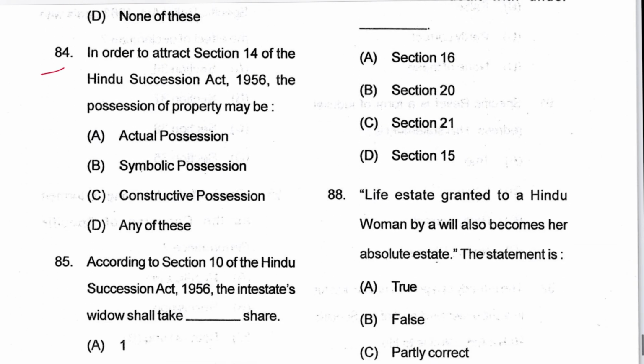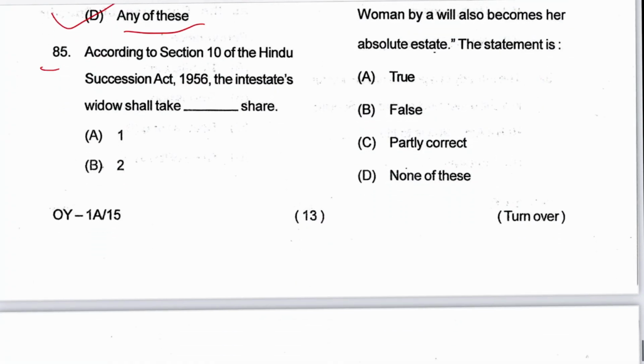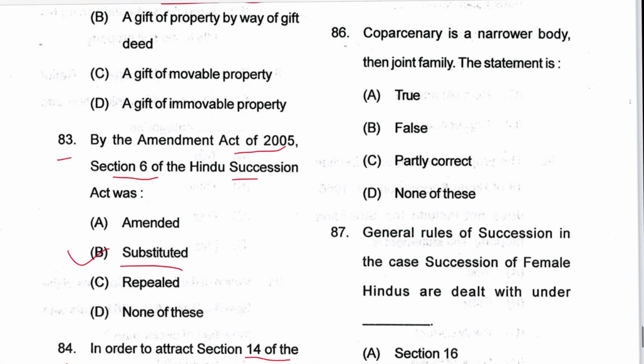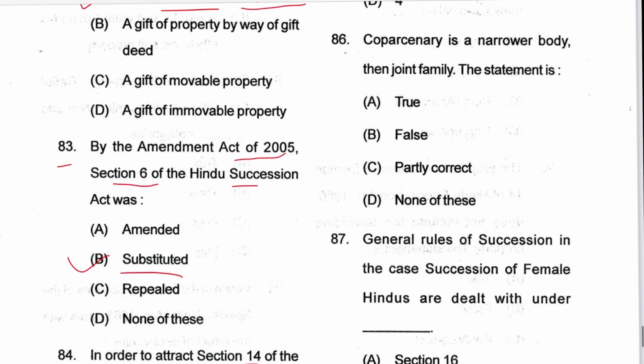Next, 84: in order to attract section 14 of the Hindu Succession Act, the possession of property may be actual, symbolic, constructive, any. D is the answer. Next, 85: according to section 10 of the Hindu Succession Act, the intestate's widow shall take 1 share. A is the answer. On how many shares she will take? Section 10, you can see for that. Next, 86: coparcenary is a narrower body than joint family. The statement is true. Yes.